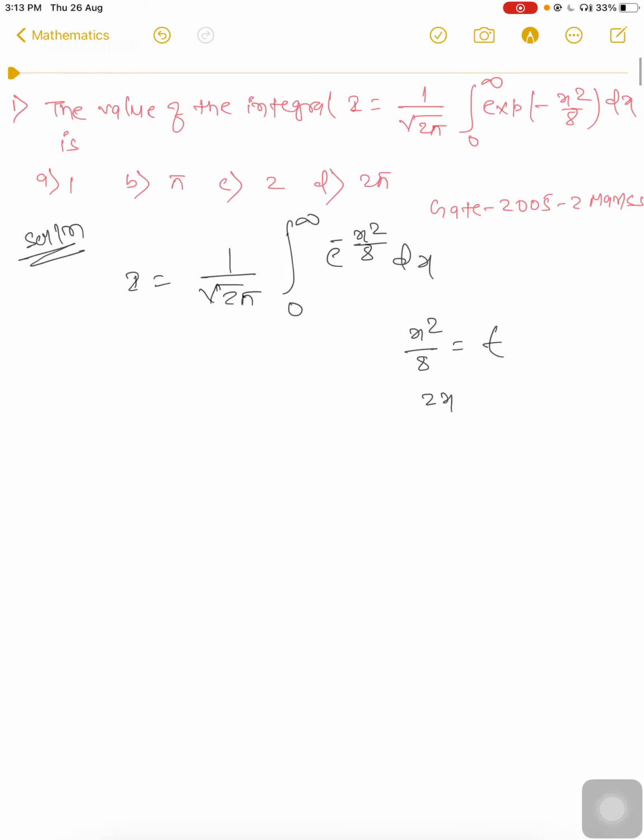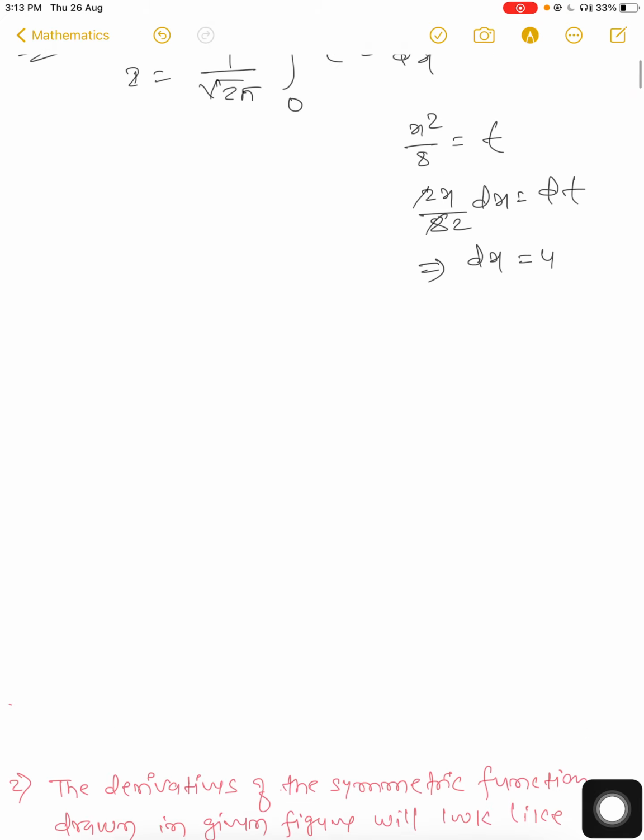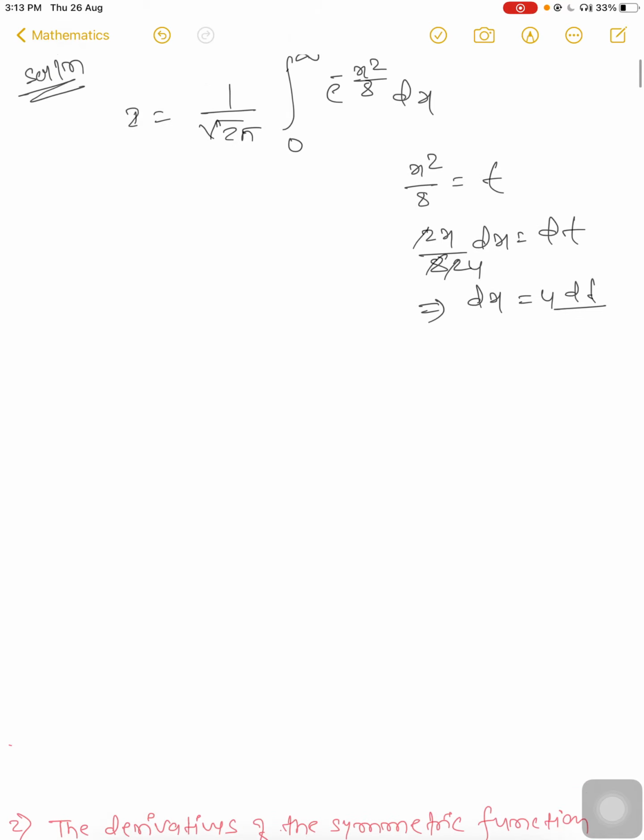Then 2x by 8 dx is equal to dt, so dx is equal to 4 dt upon x, and x is 2 root 2 root t, because x square is t.